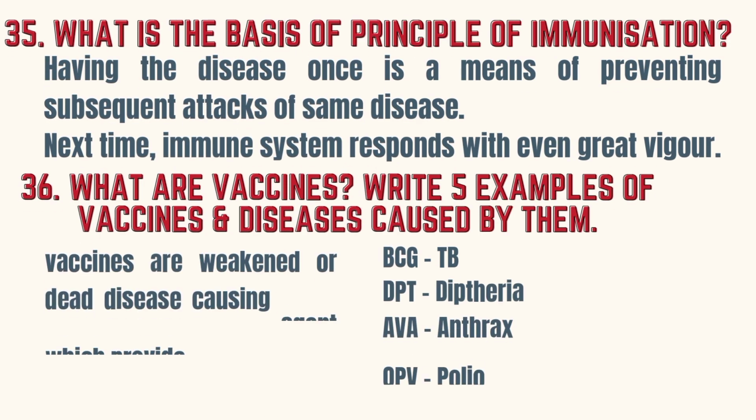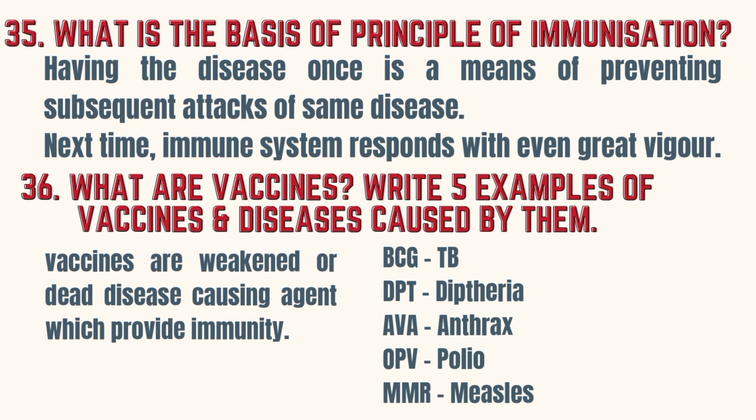What is the basis of the principle of immunization? Having the disease once is a means of preventing subsequent attacks of the same disease. Next time, the immune system responds with even greater vigor. Vaccines are weakened or dead pathogens which provide immunity. Some examples are BCG, DPT, AVA, OPV, and MMR.